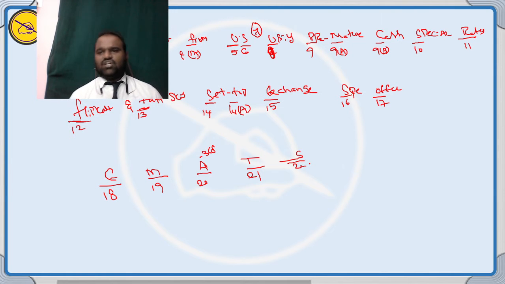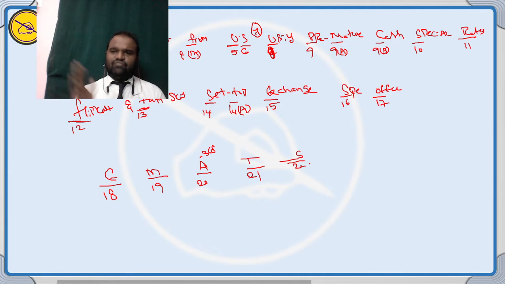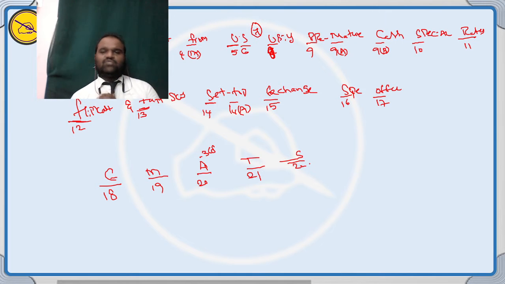So this is the shortcut, remember it. If they ask what part number 16 is, write sentence number 2: Flipkart, Tata Sky set-top exchange special offer. Then you can easily recognize part number 16: S for special provisions for certain classes. What is part number 20?